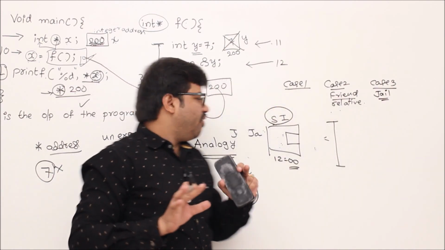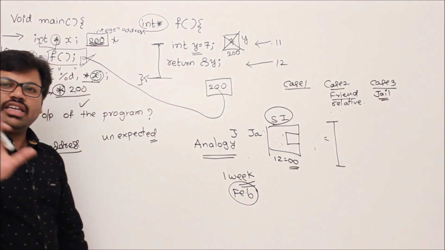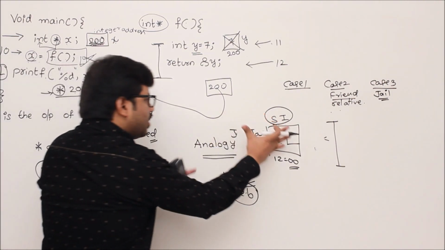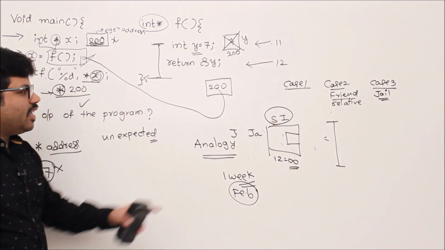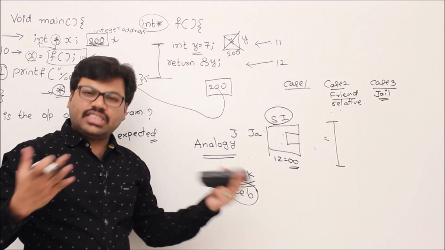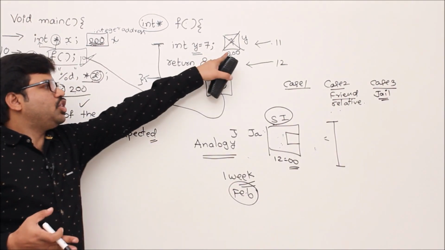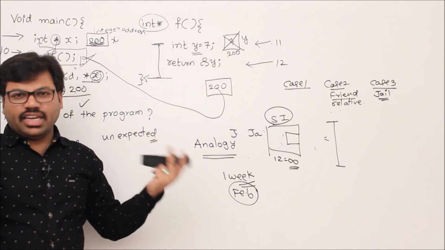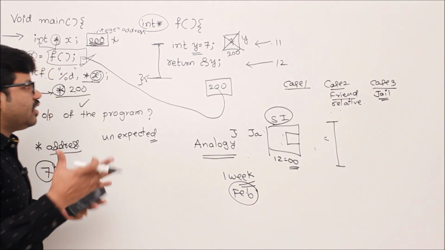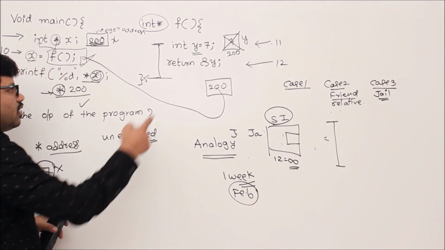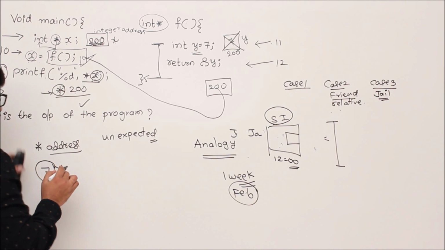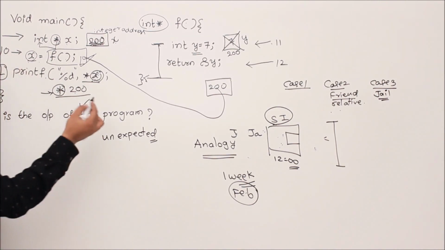In the same way, when this program is executed, 3 things will happen. Let's relate this to this problem. Case number 1, if no one has taken it, that means the memory which you deallocated is not taken by anyone. It happens. It is still there with your compiler. Then when you access it and print it, you get the old value, like 7.